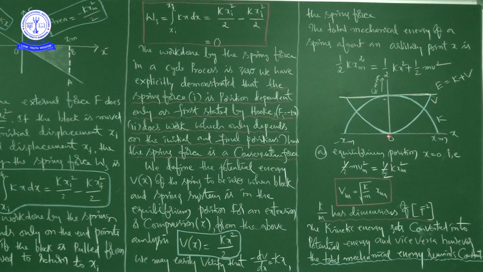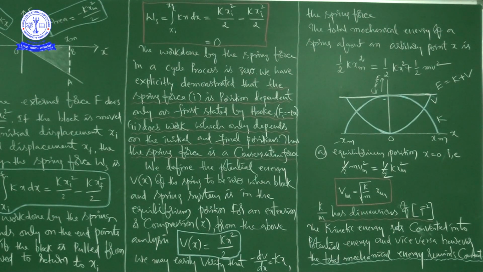If the potential energy is decreasing, kinetic energy will increase. If kinetic energy is decreasing, potential energy will increase. But finally, the sum of kinetic energy and potential energy will be constant. That is the law of conservation of mechanical energy.